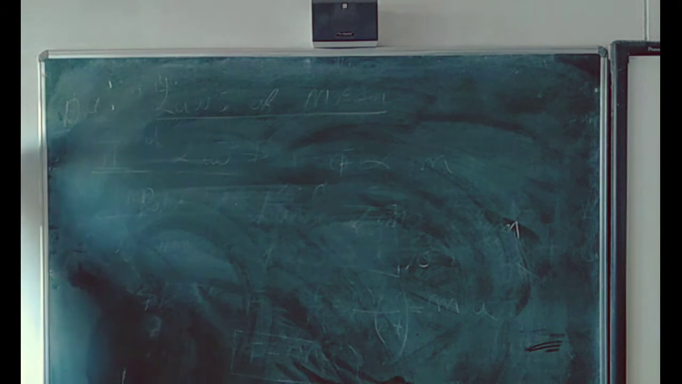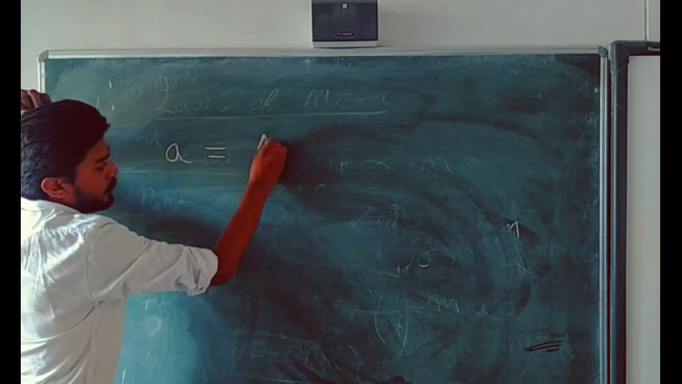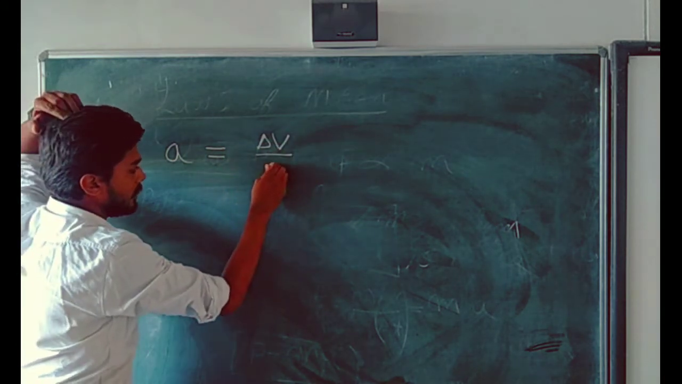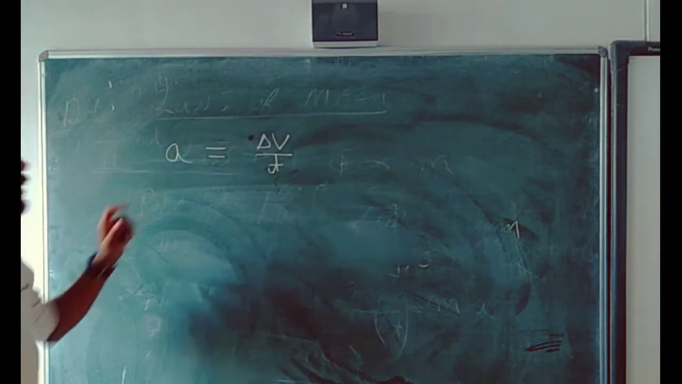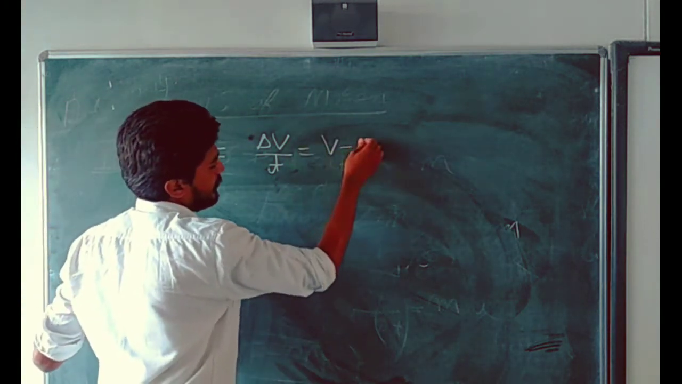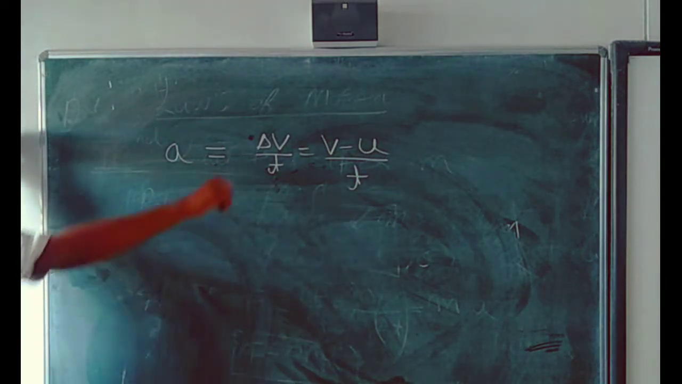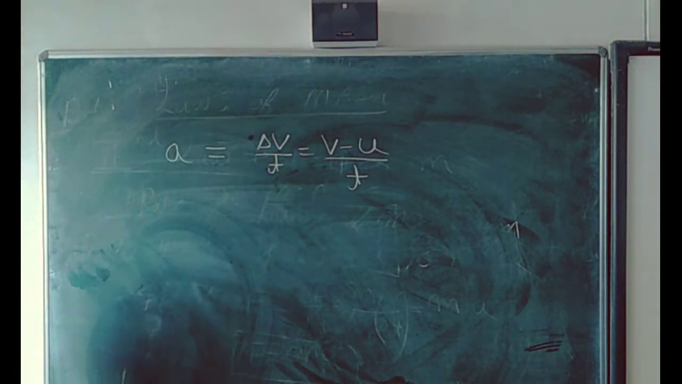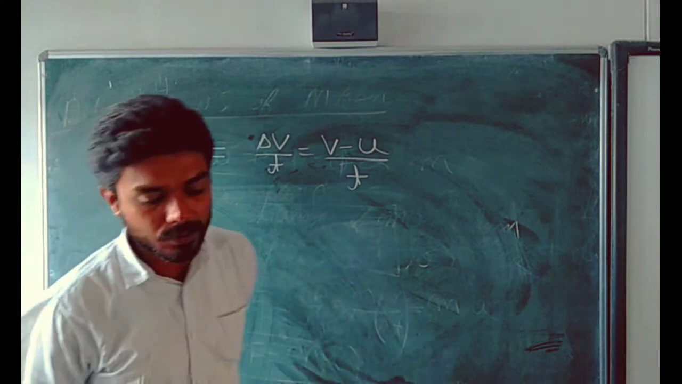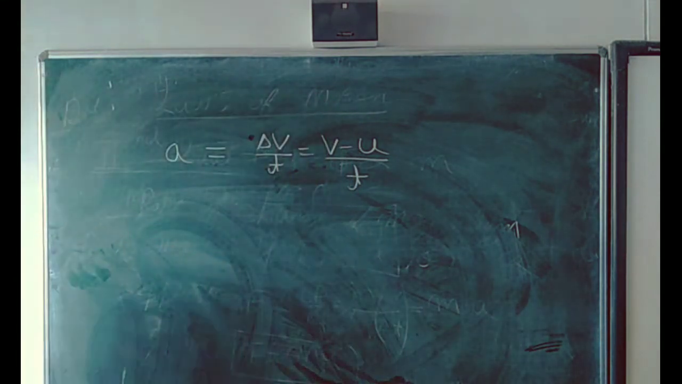And suppose we are writing here acceleration. We have studied that acceleration is equal to change in velocity upon time taken. Here delta v denotes change in velocity, and we have also written it like this, (v minus u) by t. Here we are writing change in velocity upon time. This is the formula for normal acceleration.